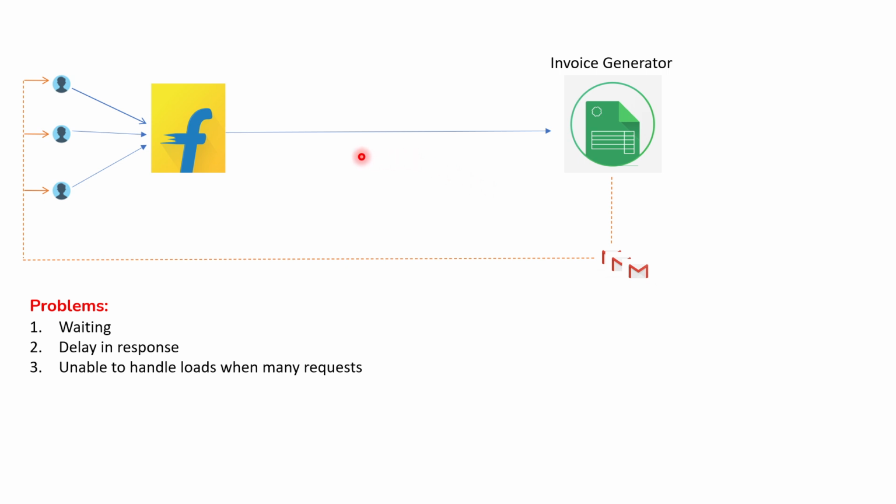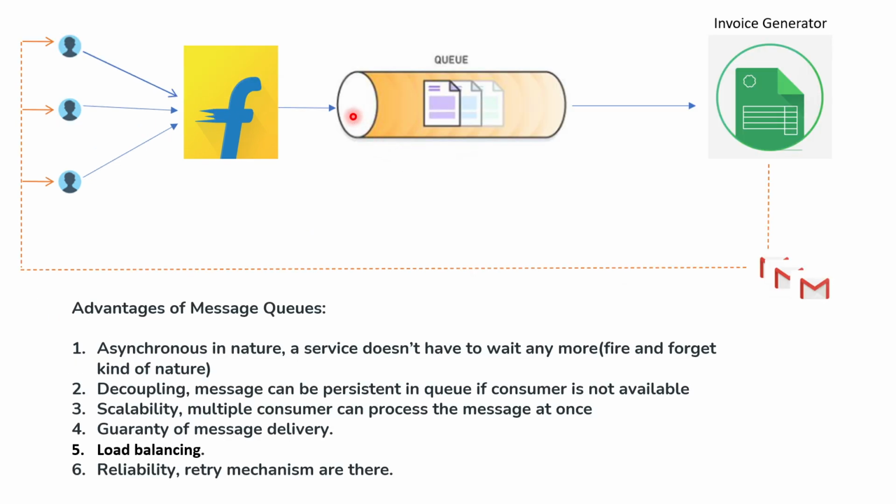All these problems are solved if Flipkart does not directly hand over the request to the invoice generator. In between Flipkart and the invoice generator, another component comes, called a queue. All the requests from the customer are handed over to the queue, and the queue hands the requests over one by one to the invoice generator. This is asynchronous communication, and here we can use this queue. Once the request is submitted, no need to worry, the customer can fire and forget, because the queue will take care of it.